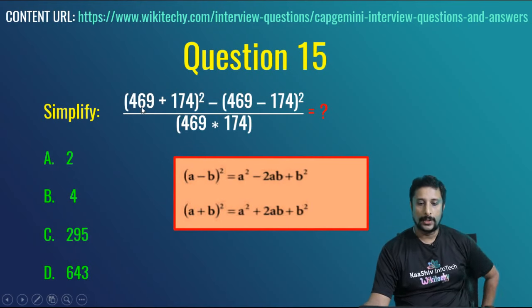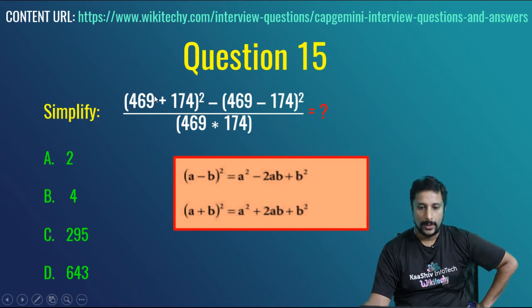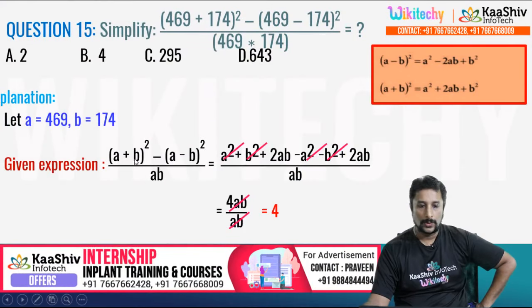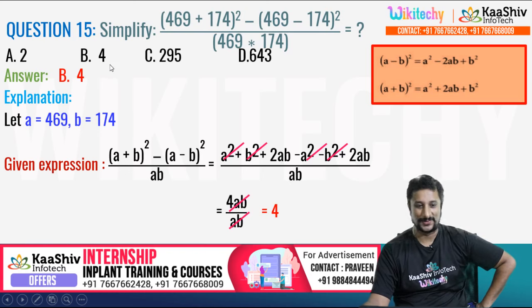Over here this is the question, 469 plus 174. So this equation is like a plus b whole square minus a minus b whole square, divided by a into b, or something like that. So here is the formulation. Solving this, you get 2ab divided by 4ab, so the answer is 4. The answer is very simple, 4. Whatever number you get, the answer is 4.